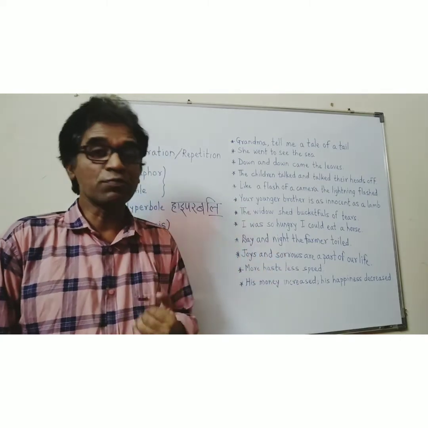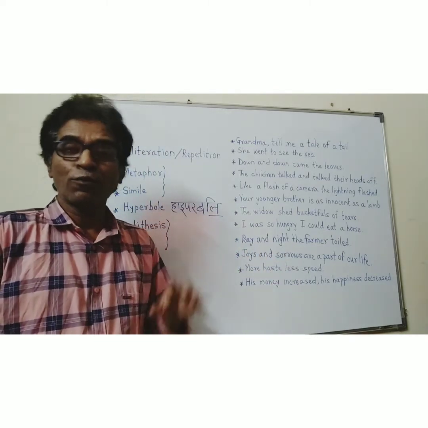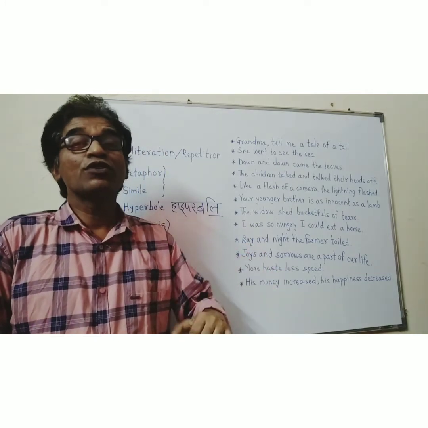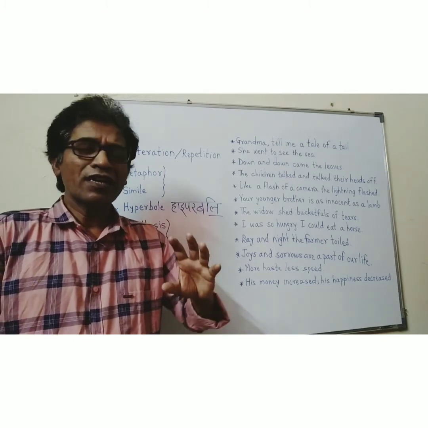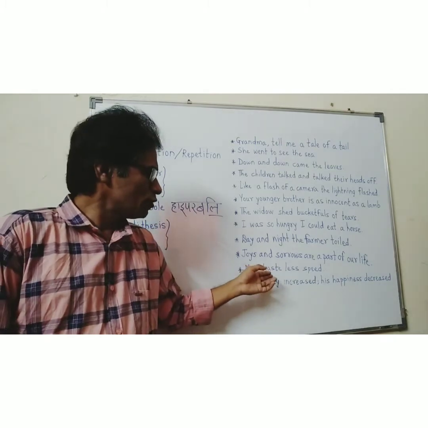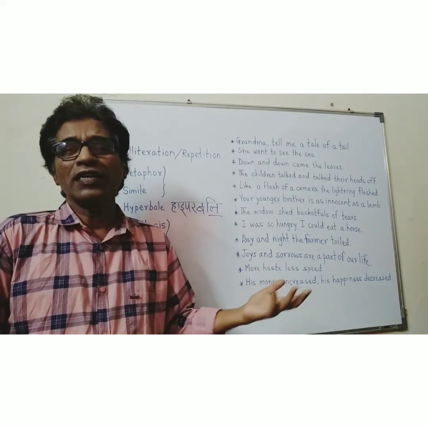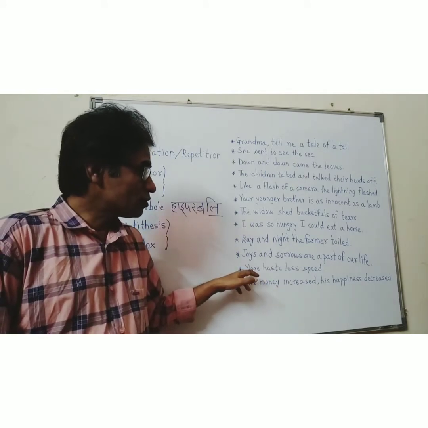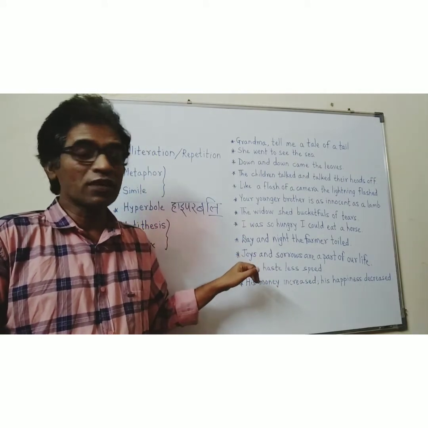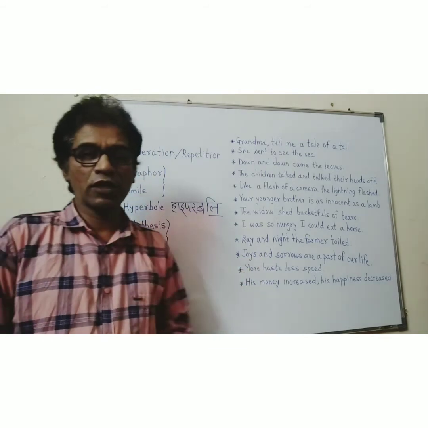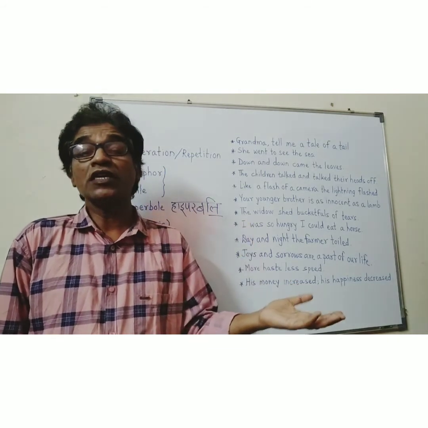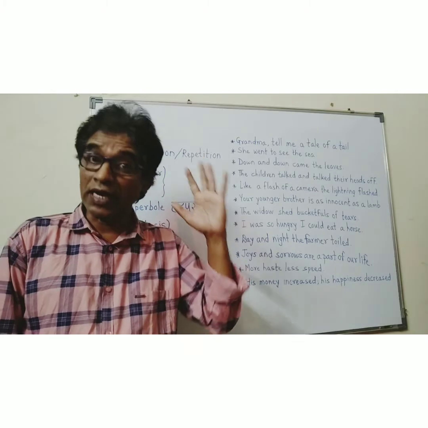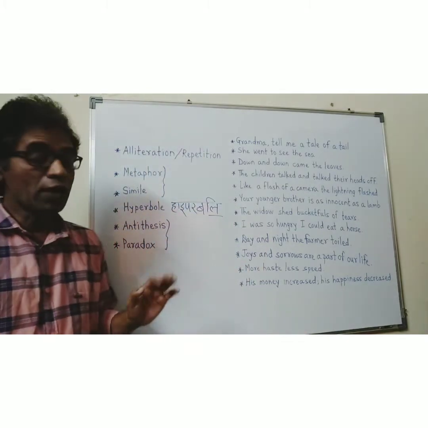More haste, less speed. Opposite ideas are expressed. Actually, when you do more haste, your speed should grow. But when we are in confusion, you want to do more haste, but you can't gain speed. The speed decreases. So this is a true thing. So this is an example of paradox. When opposite ideas or opposite things are expressed, but they may be true, then it is an example of paradox.